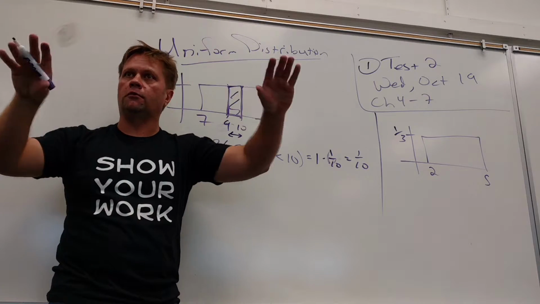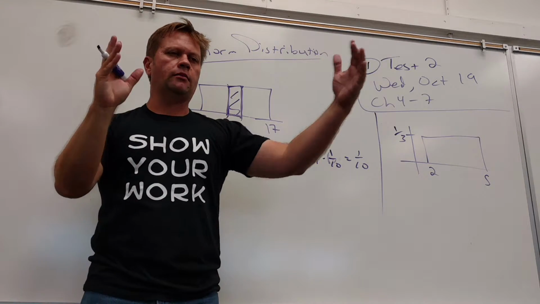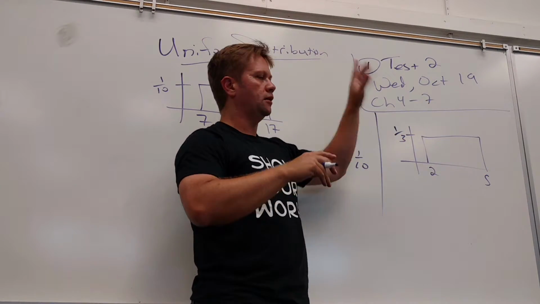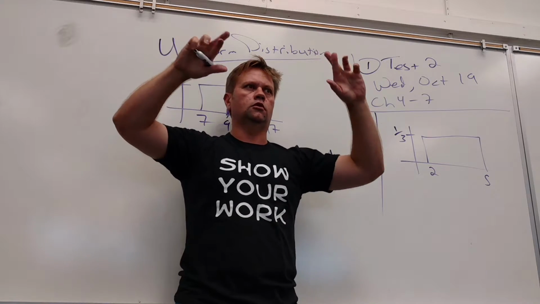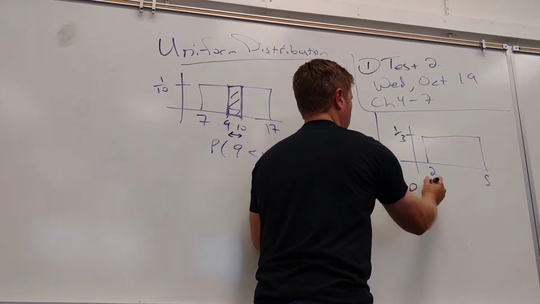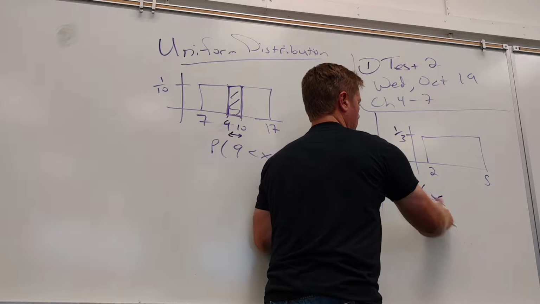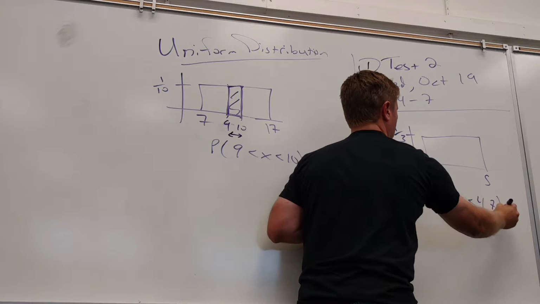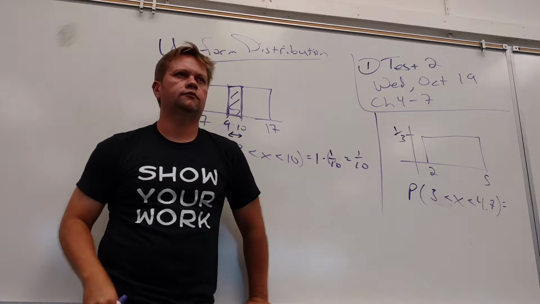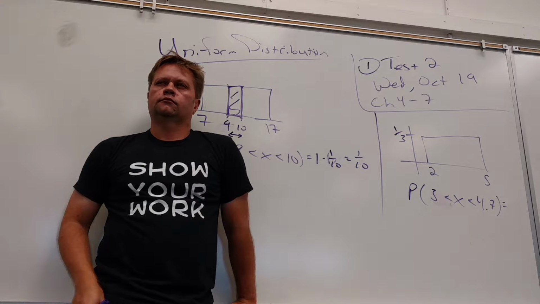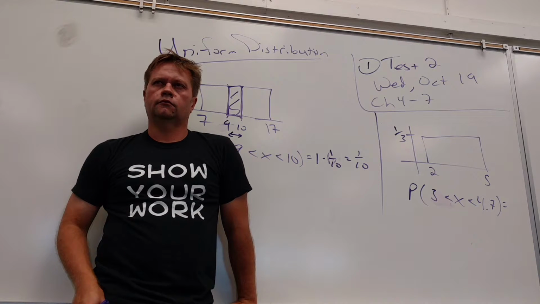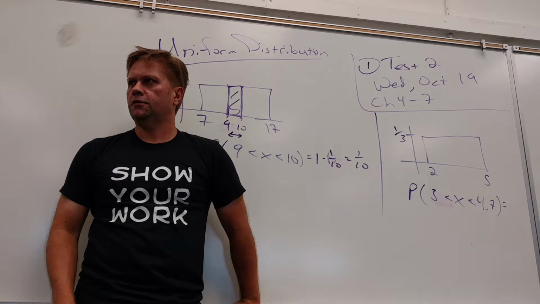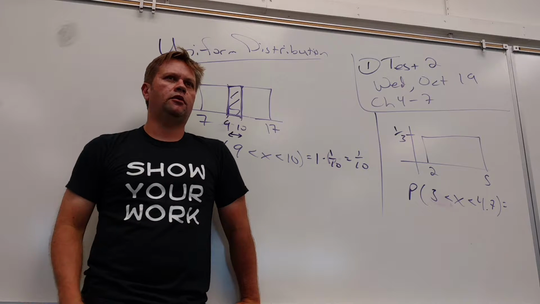All right, so if it is uniform, then I distribute a total probability of 100% amongst all the possible values. That means the height is going to be 1/3. So what would the probability be that 3 is less than x is less than 4.7? If you draw it, it becomes an area of a rectangle problem. That's almost too nice to believe that it's a part of this class.